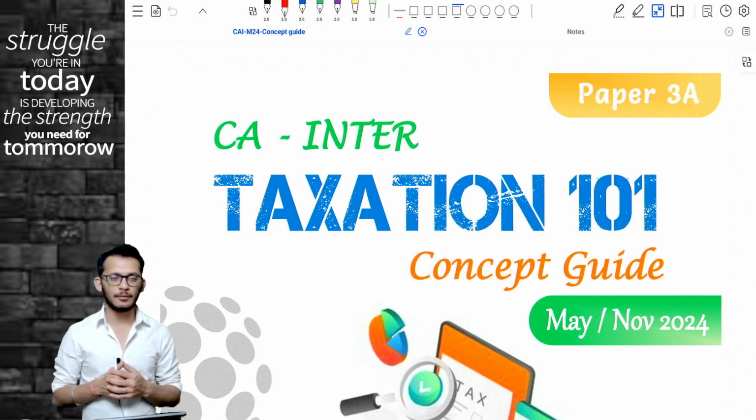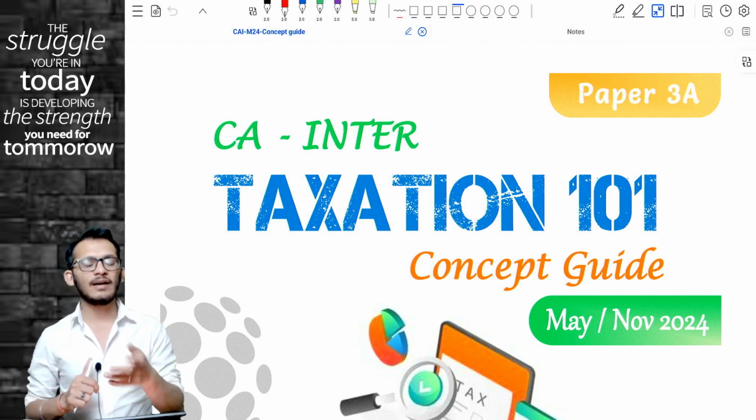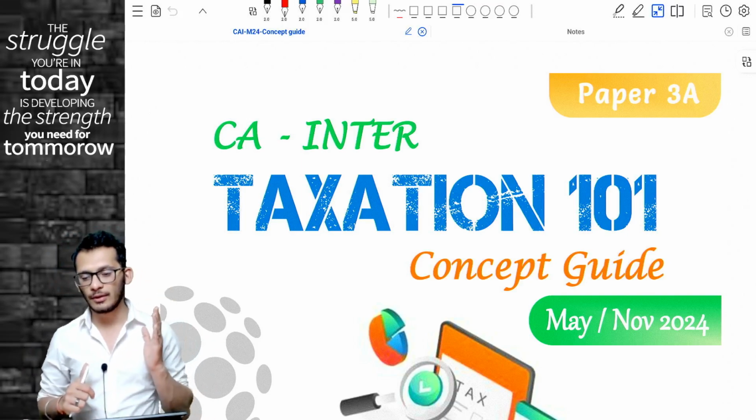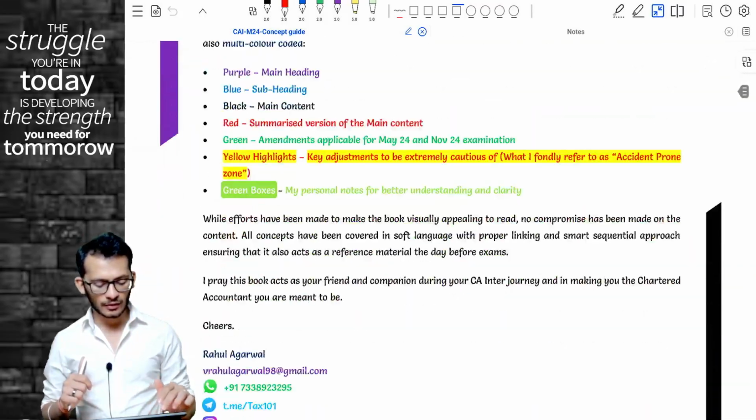If you have the fresh material, you can use the same material. You will find the same greens there. If you don't have the fresh material, don't worry. Make your own notes and you can proceed accordingly. Sounds good? Great. In my material, we are going to look at the amendments chapter wise.